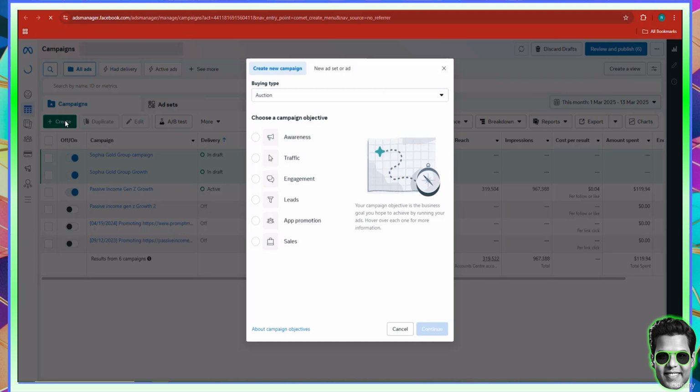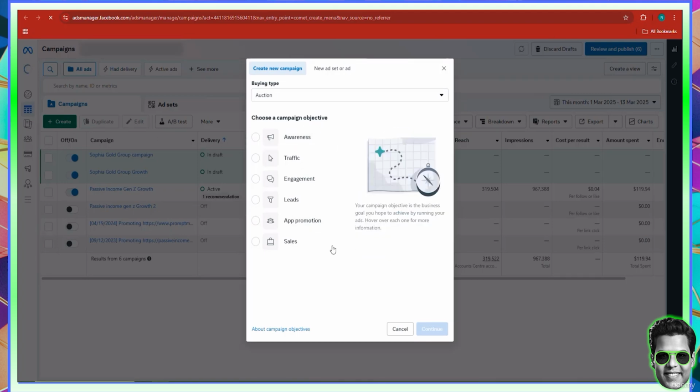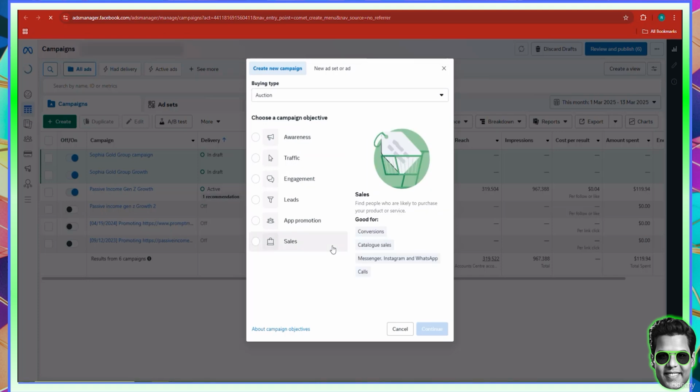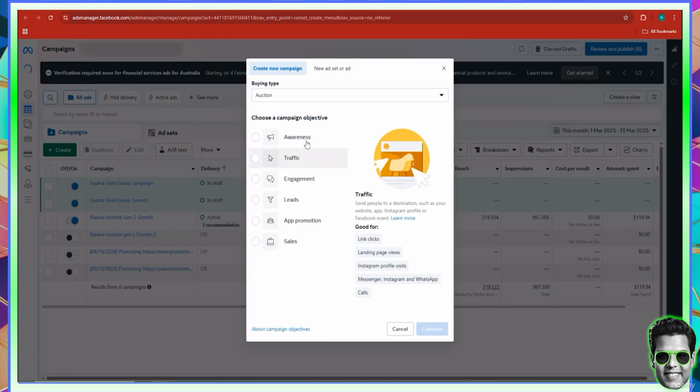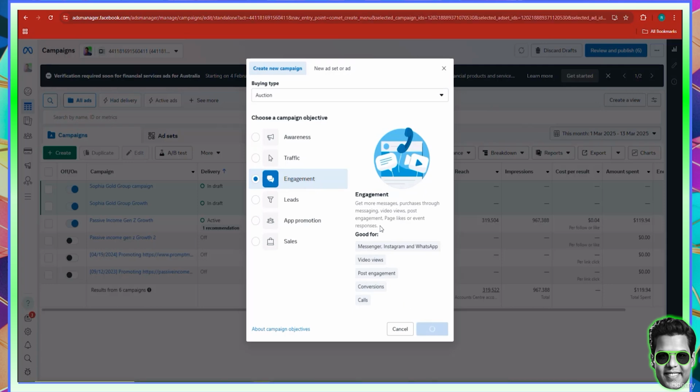When you click on the create button here, it's going to show you this particular option. What you want here in this case is, well, you don't really want awareness. Actually, you do want awareness, because this can get you reach, brand awareness, video views, traffic. Everything is pretty much explained. Traffic gets you link clicks, landing page views, Instagram profile visits, and so on. Engagement is actually what you want, because this one is going to get you page likes, as they describe here. So if you click on the engagement button and click continue, this is going to take you to start optimizing your ad.